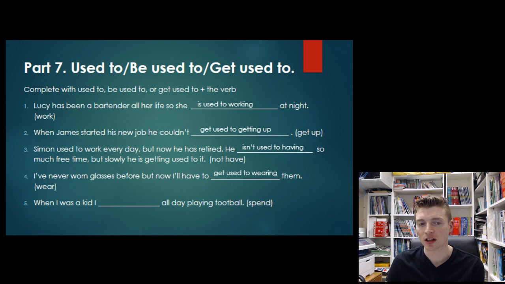When I was a kid, I blank all day playing football. So here we've got a situation that happened regularly in the past, but it's no longer true. So we're just going to use our used to plus infinitive structure. When I was a kid, I used to spend all day playing football.